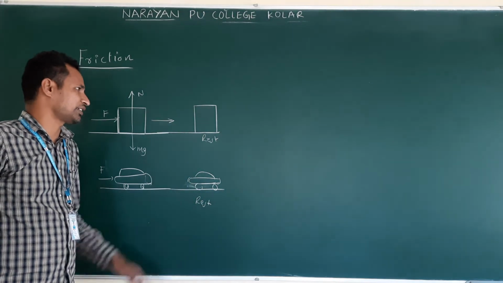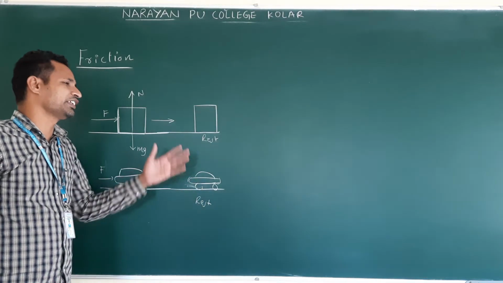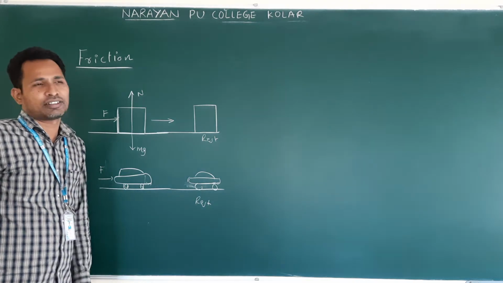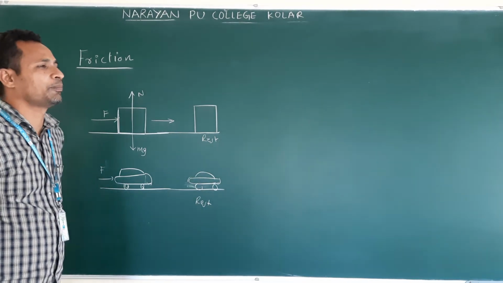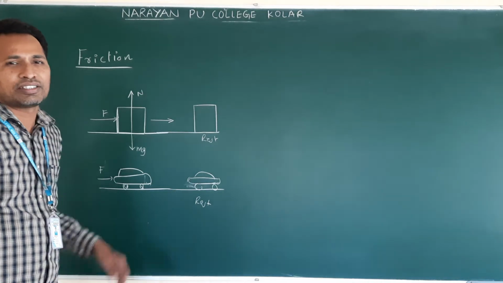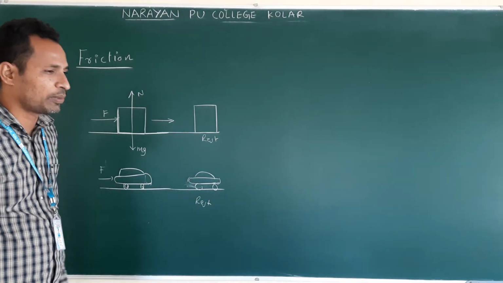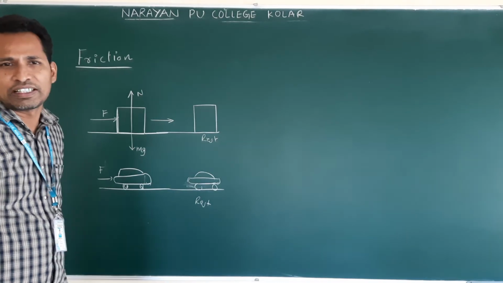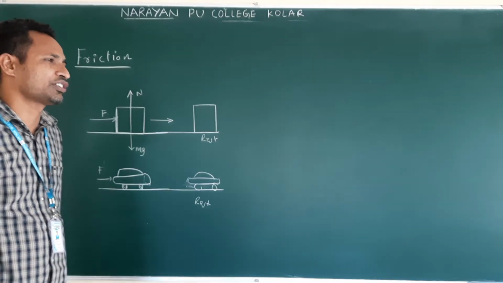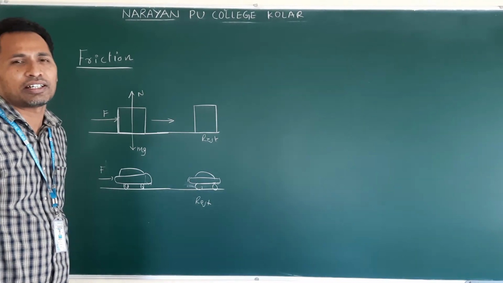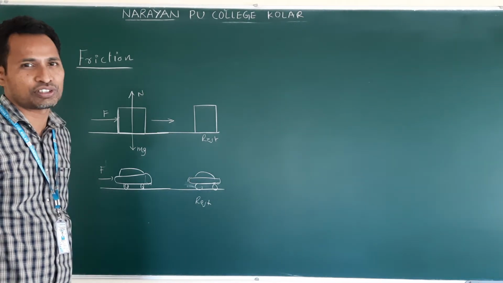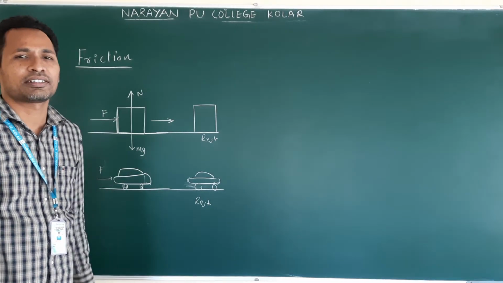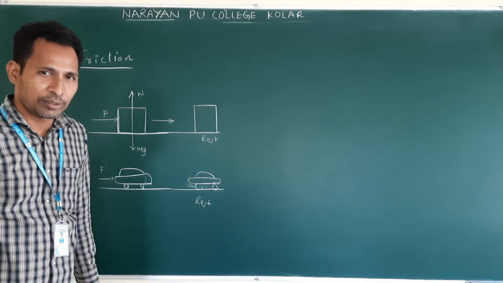Why is it coming to rest? Not only in these two cases, everywhere. If you throw the ball on the ground, it travels a distance, it rolls on the floor and it stops. If you throw a marble on the floor, what happened? It travels a distance and stops. Whatever may be there, if you do not apply a continuous force on the body, what happened? They come to rest. Why are they coming to rest?